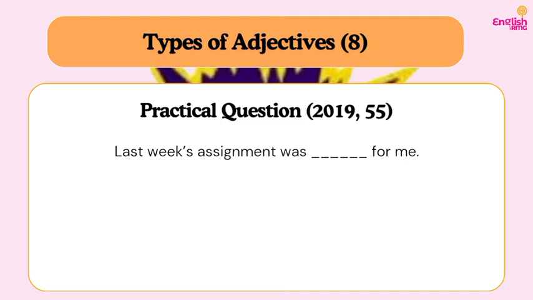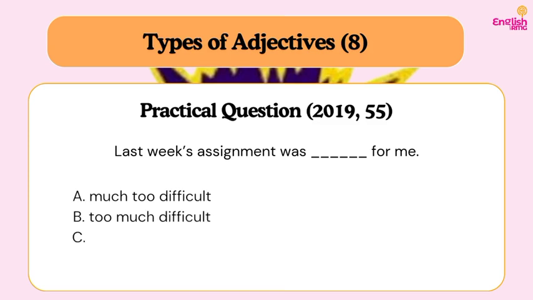Now let's move on to question 55 from 2019 past question. Last week's assignment was dash for me. Let's consider the options. A, much too difficult. In fact, this is a bonus because we already talked about difficult. B, too much difficult. C, difficult too much. D, much difficult too. So what is our answer? Let's start from D. Much difficult too is an incorrect word order. So that's not even an option. Difficult too much is also an incorrect word order.